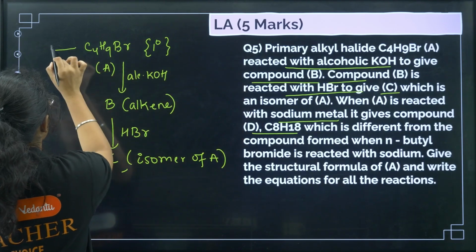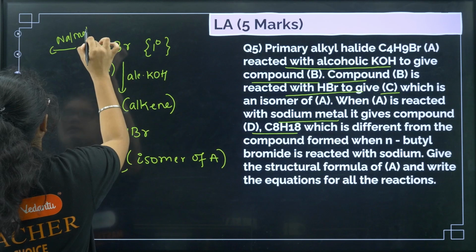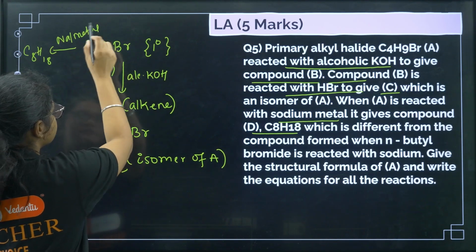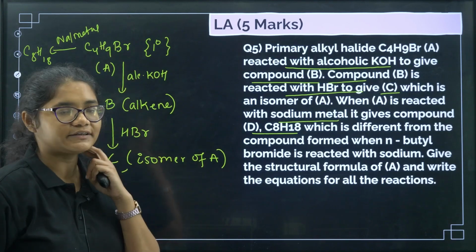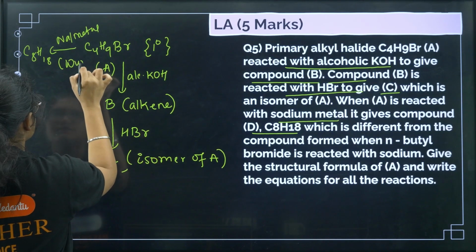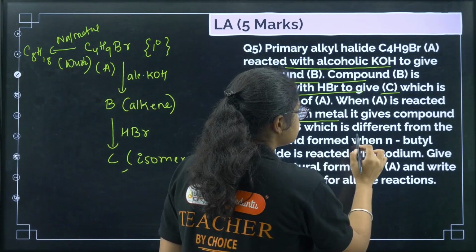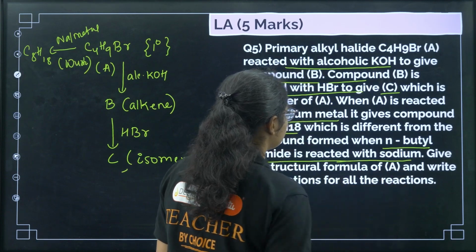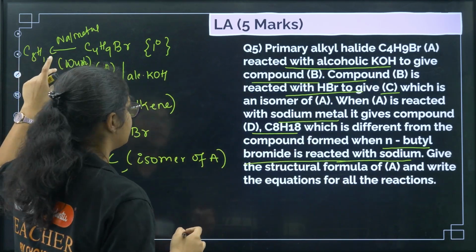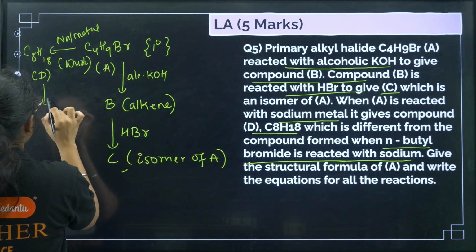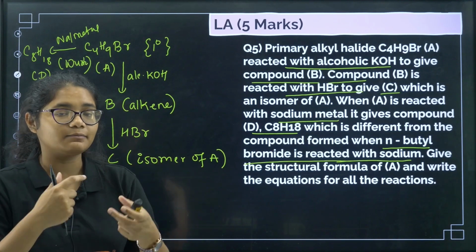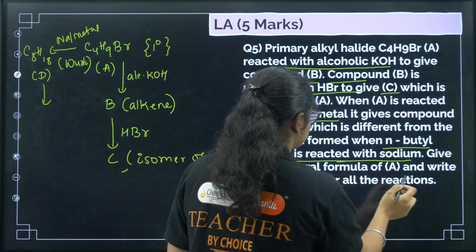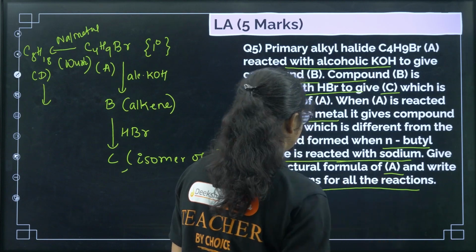When A is reacted with sodium metal, it gives you C8H18. So this is your Wurtz reaction. Next, it is different from the compound formed when n-butyl bromide is reacted with sodium. So it is telling that this compound C8H18, that is D, is not the one which you will get if you react n-butyl bromide with sodium in ether. Then give the structural formula of A and write the reactions involved for all the reactions.